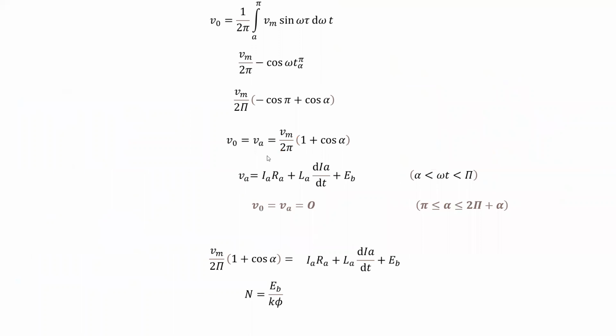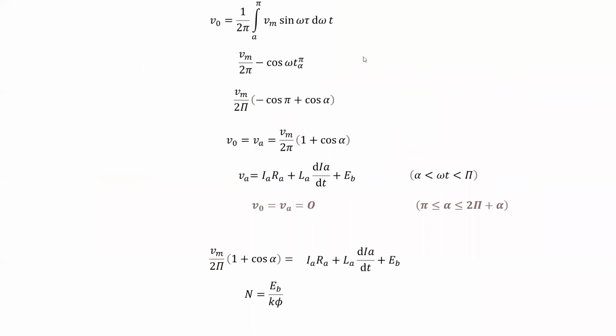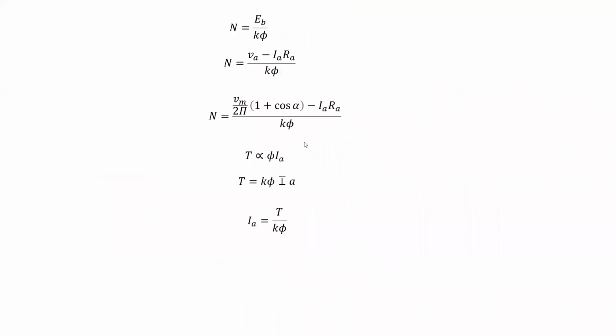So we have seen all the operation of this circuit. And we have also seen the waveforms of this circuit. Single phase of a control rectifier. So already we have seen some equations in previous lecture.